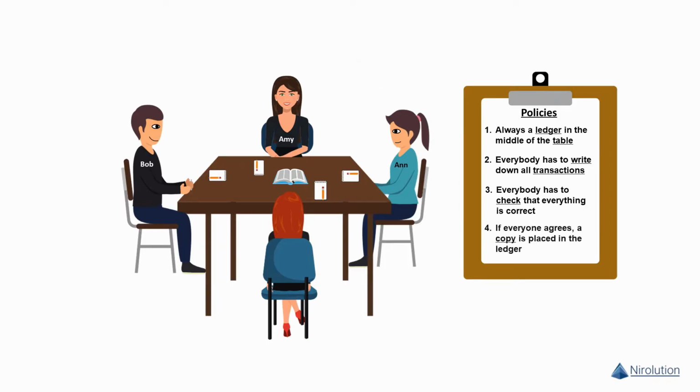The fourth rule is, that everyone agrees that everything has been written down correctly. If that is the case, a verified copy is placed in the ledger in the middle of the table. Now we can start trading.